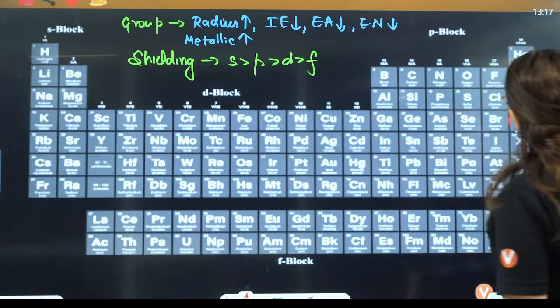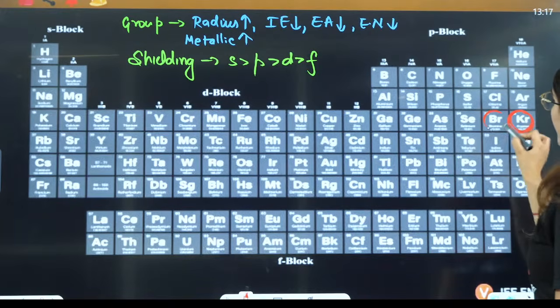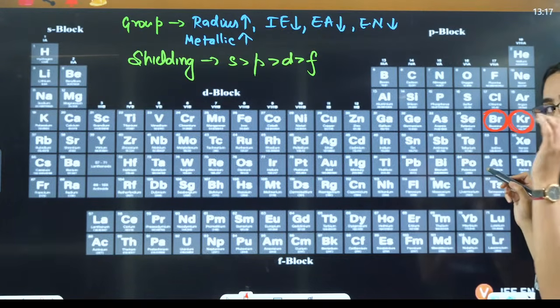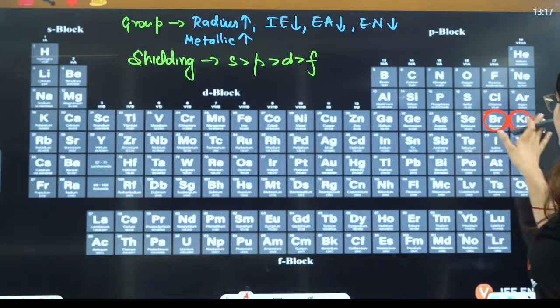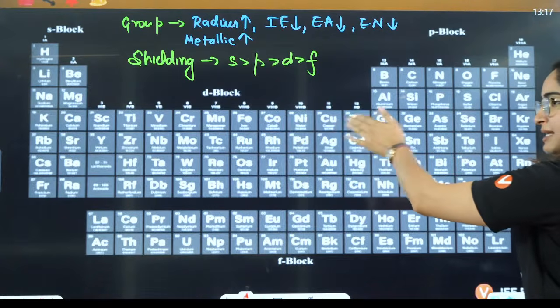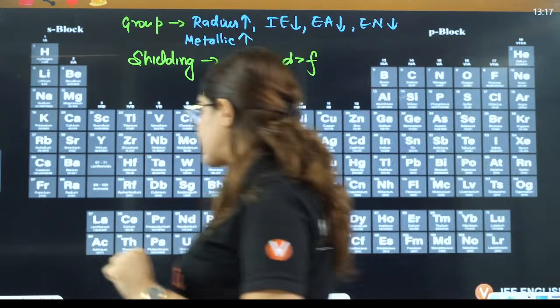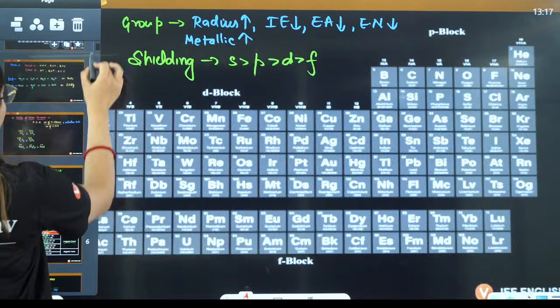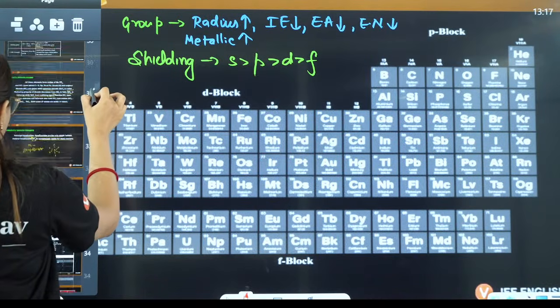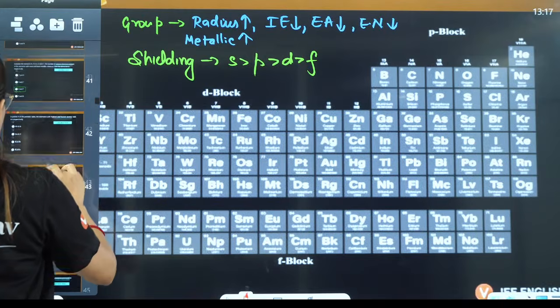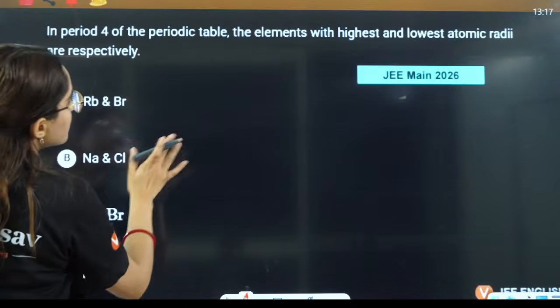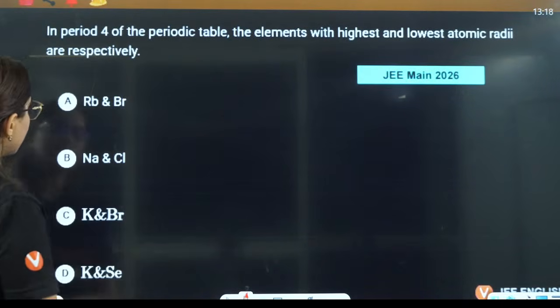So krypton should be maximum and bromine should be minimum, because here it is decreasing and this should be minimum here. So krypton should be maximum and bromine should be the minimum here.